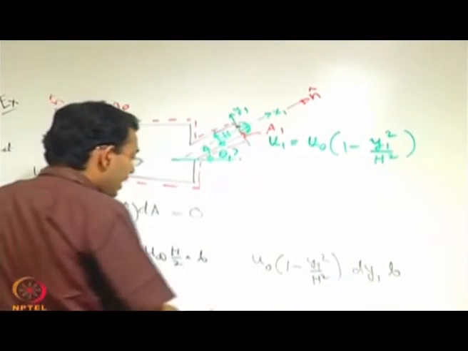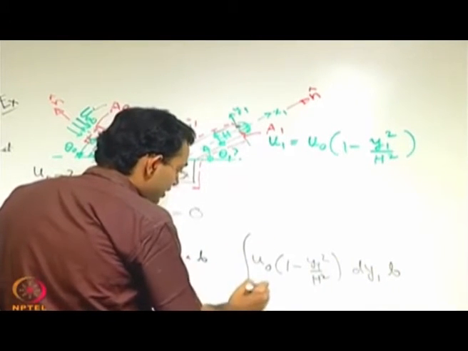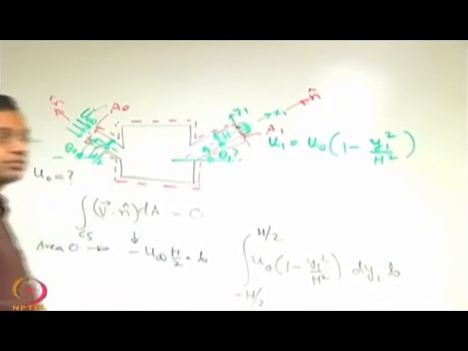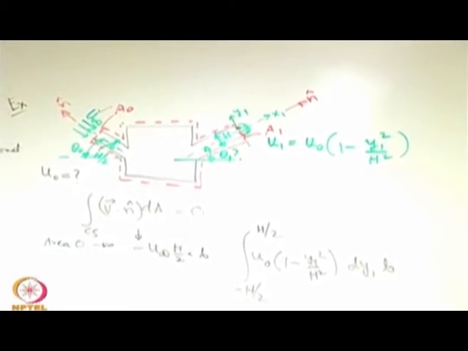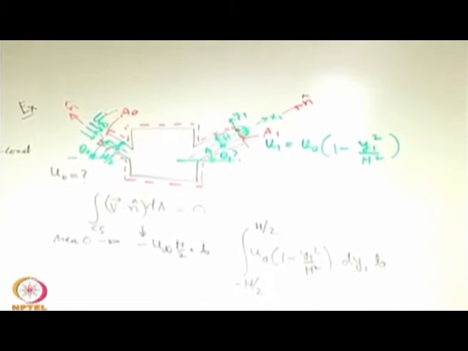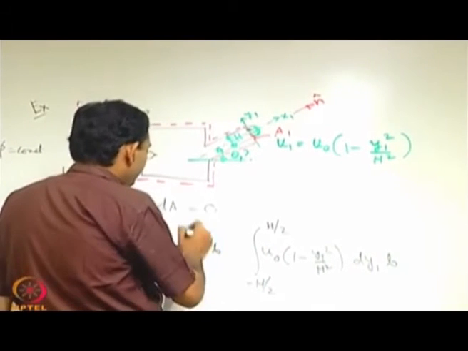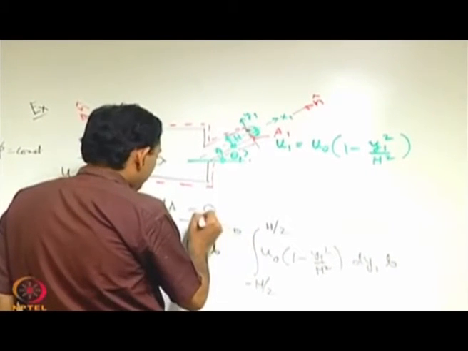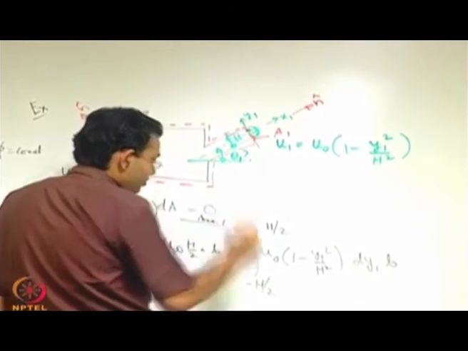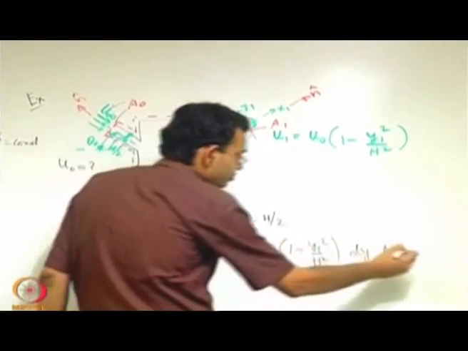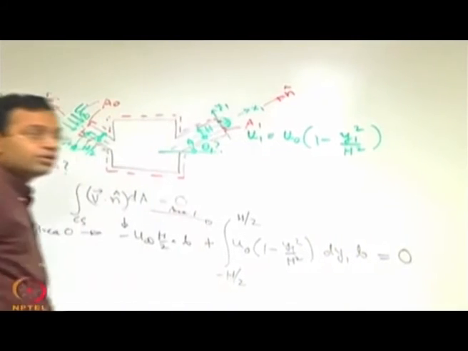If you integrate that from minus h by 2 to h by 2, then that will represent what happens for the area 1. So, sum of these two should be equal to 0.